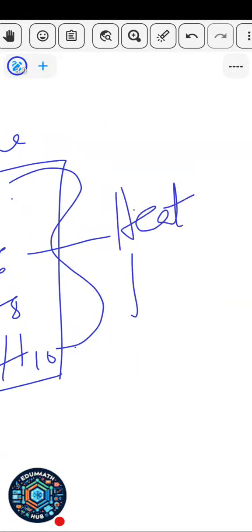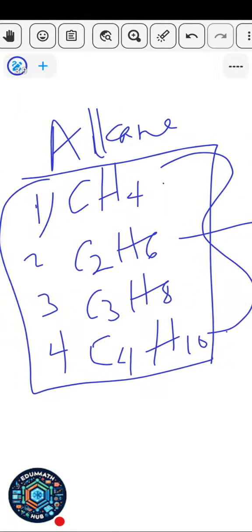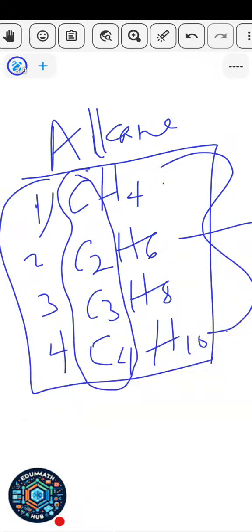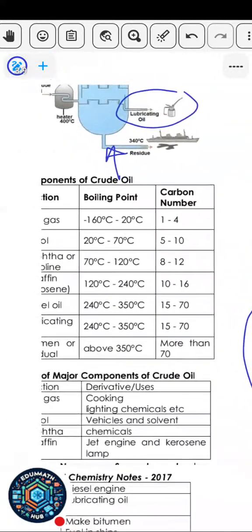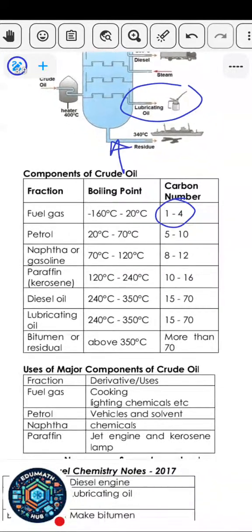Use them as fuel for cooking, basically, or as energy sources. So the number of carbon atoms is 4. You can see from 1, 2, 3, and 4. That is why it is written here 1 to 4, because these first four members are gases, your normal cooking gas at home.